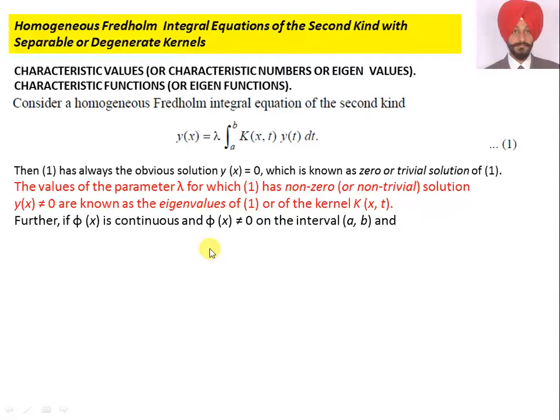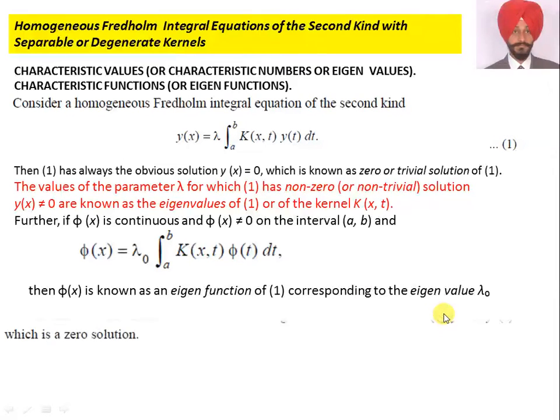Further, if phi(x) is continuous and phi(x) is not equal to 0 on the interval [a, b] and phi(x) is equal to lambda naught, it is just a notation, lambda naught, because we have lambda 1, lambda 2, lambda 3, so many eigenvalues, but I take the first one, that is lambda naught, integral a to b K(x,t) phi(t) dt. Instead of y(t) we get phi(t) dt, then this is known as eigenfunction. Then phi(x) is known as eigenfunction of 1 corresponding to eigenvalue lambda naught.